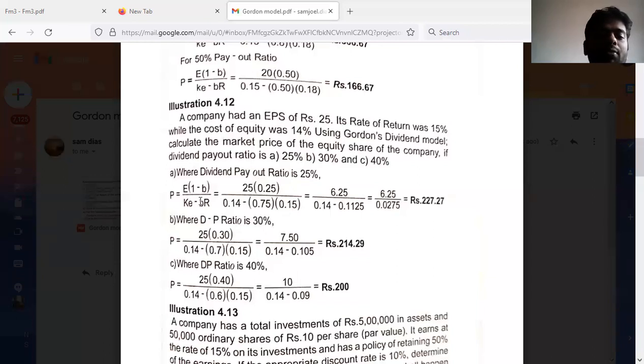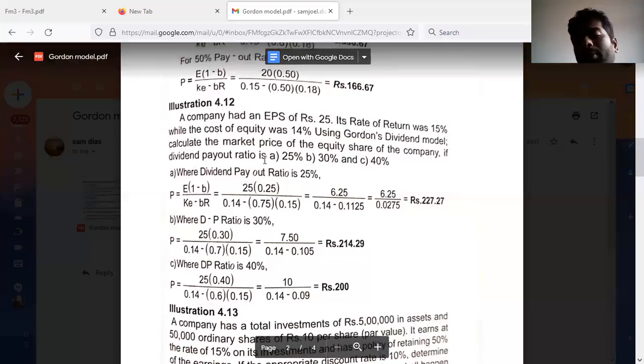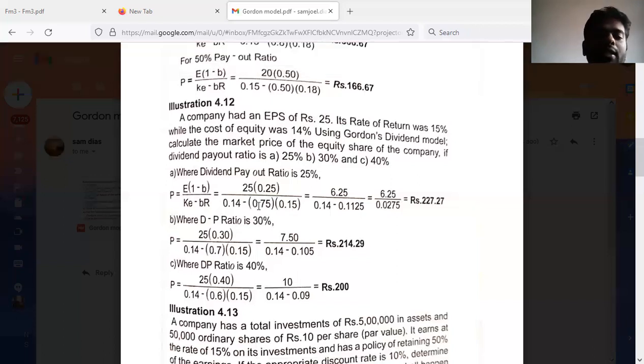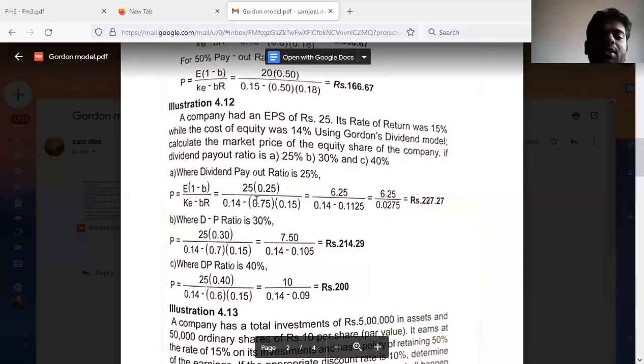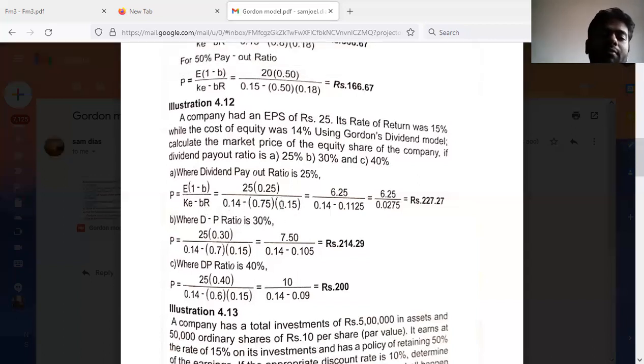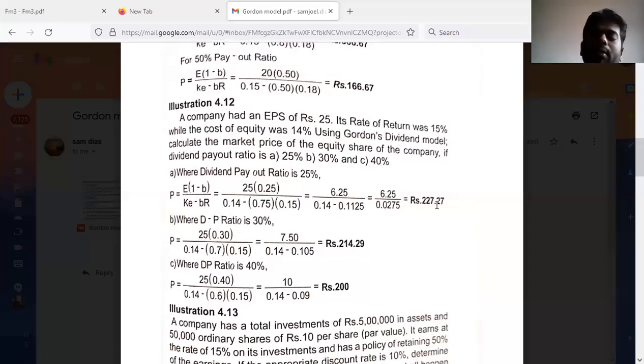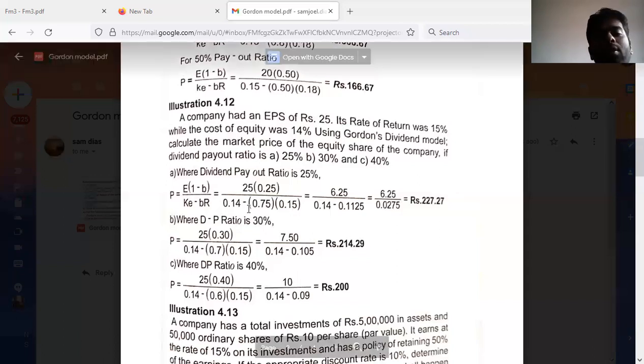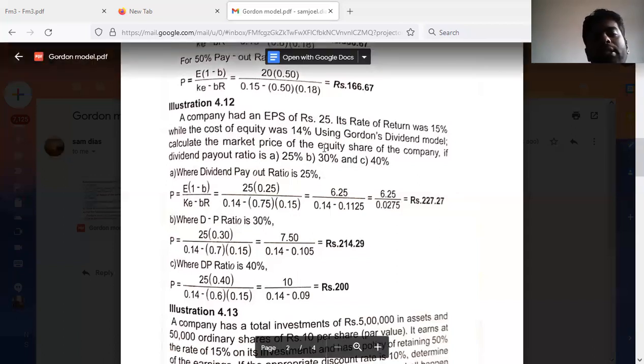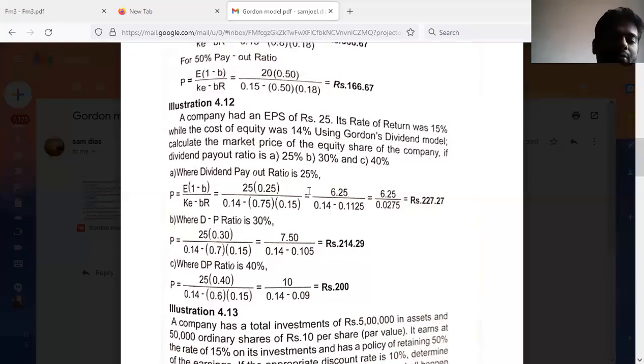Then what else we must know? B. B is nothing but the retention ratio. So when there is 25% payout ratio, 75% would be the retention ratio, so here 0.75 we have considered for retention. The next, R, is nothing but return on investment. It is given in the problem, 15%, so 0.15. So all the necessary information we have now, and if we do calculation, we'll be getting rupees 227.27 as market price.